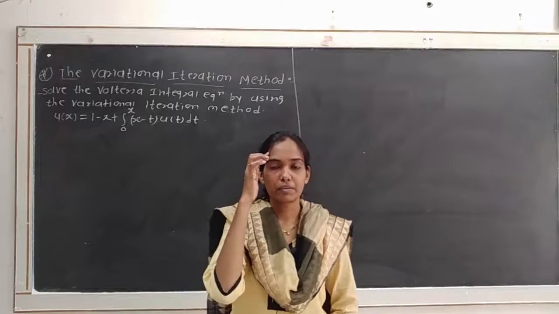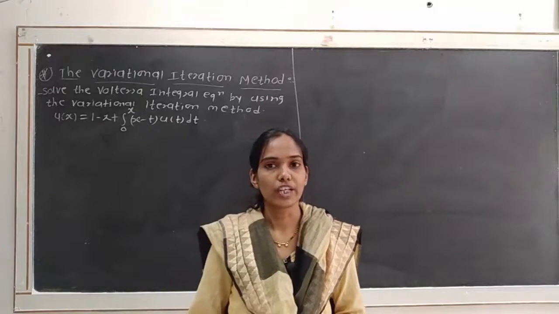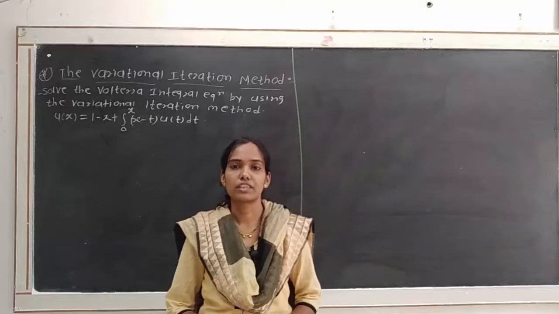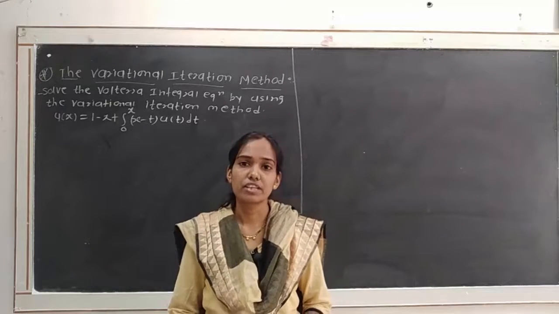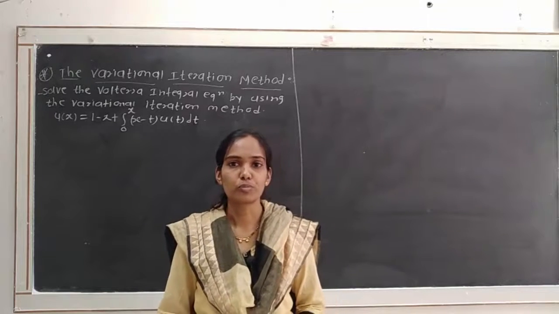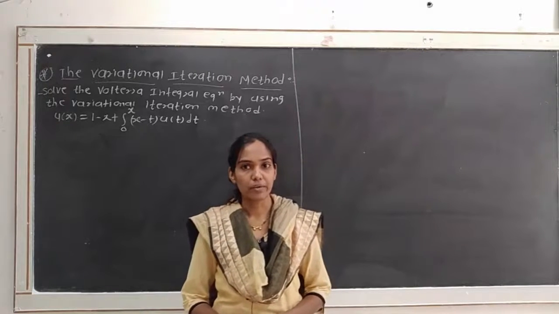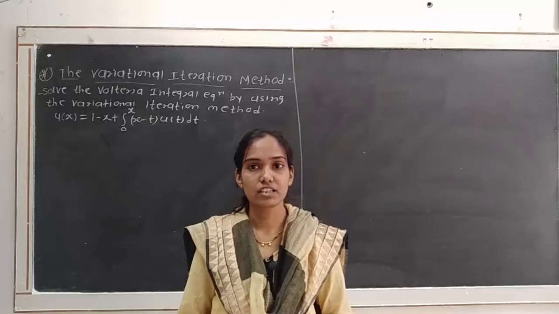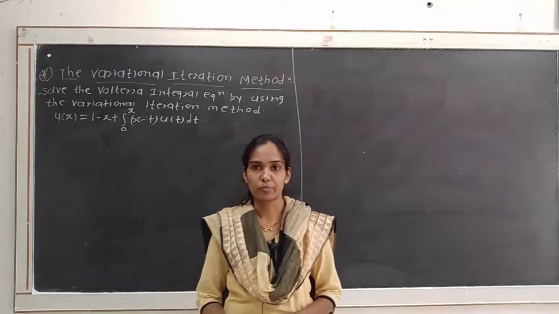Okay, so in the previous lecture we started a new chapter, chapter number 3, Volterra integral equation. In this chapter we have to discuss the methods for finding the solution of Volterra integral equation. In the previous lecture we saw the first method for solving the non-homogeneous Volterra integral equation of second kind, that is the Adomian decomposition method. Also in that method we discussed the noise terms phenomena and the modified Adomian decomposition method.